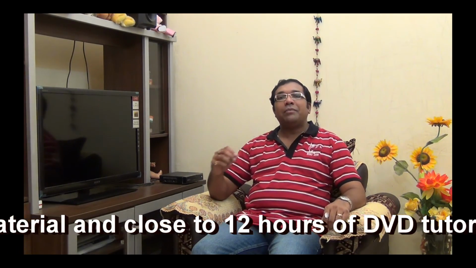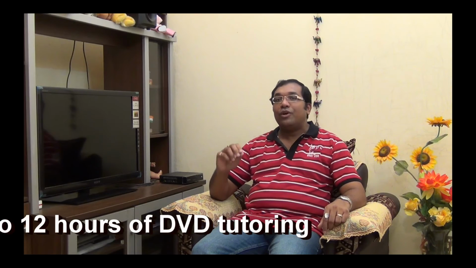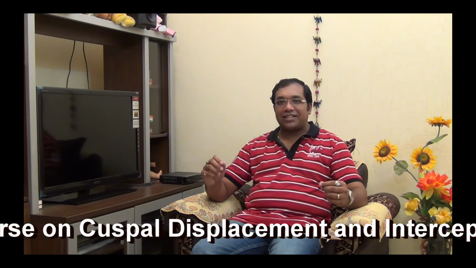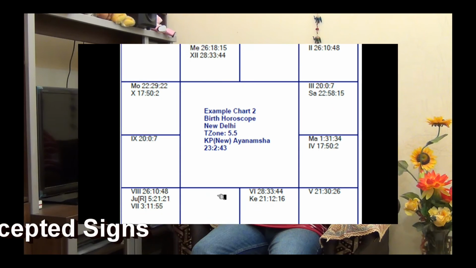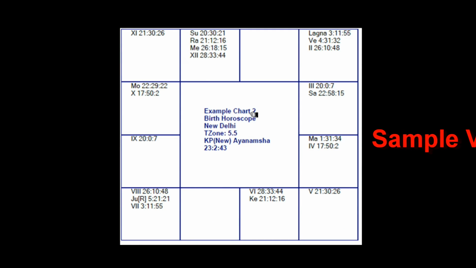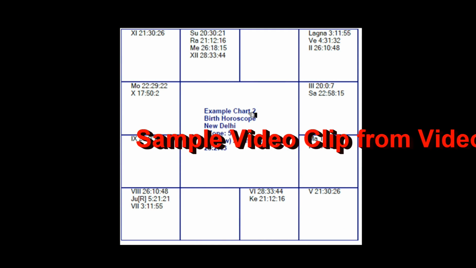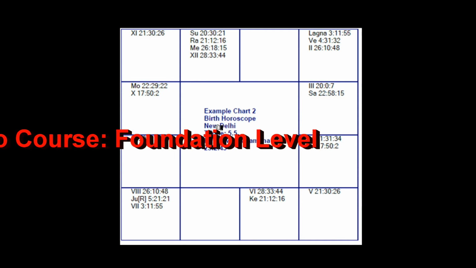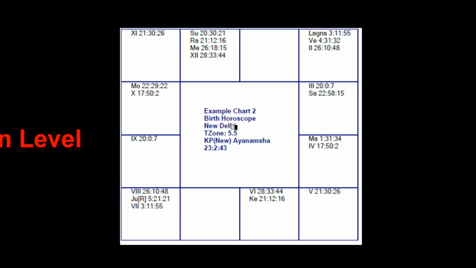So now let me take you to the snippet view from my video course from the foundation level that talks about cuspal displacement and intercepted signs. So this is example chart 2, which is given on page 73 of your study material. It is the birth horoscope of a person born in New Delhi at a certain date and time.